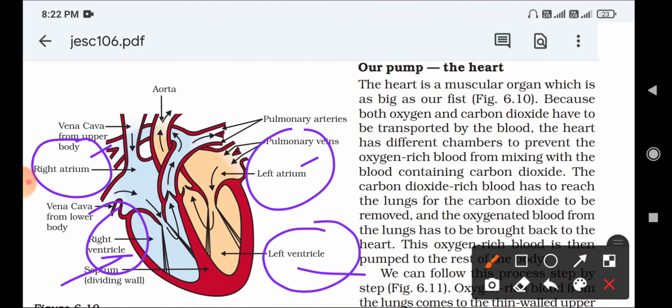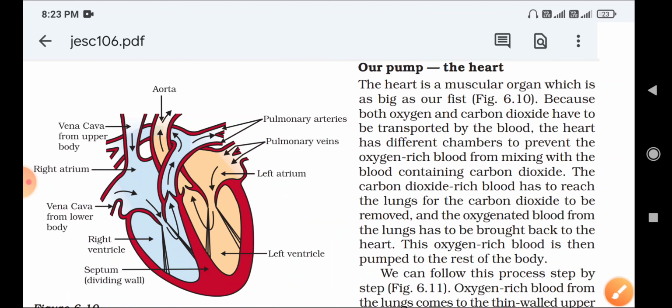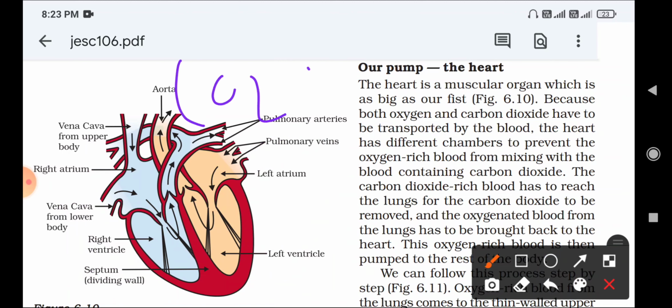Okay, so the next question comes here. What is the function of these chambers? Okay, left atrium, right atrium, right ventricle, left ventricle, these are the 4 chambers of the heart. Next, what is the function of these chambers? Because both oxygen and carbon dioxide have to be transported by the blood. Okay, both carbon dioxide as well as oxygen are transported by the blood only. Okay, you already know that. The heart has different chambers.